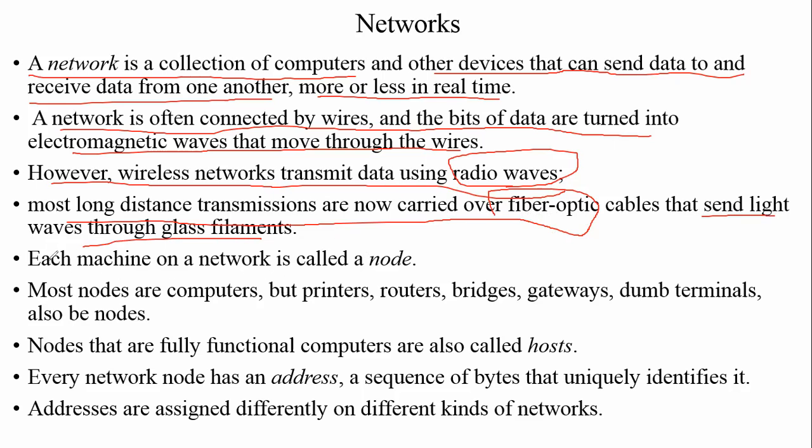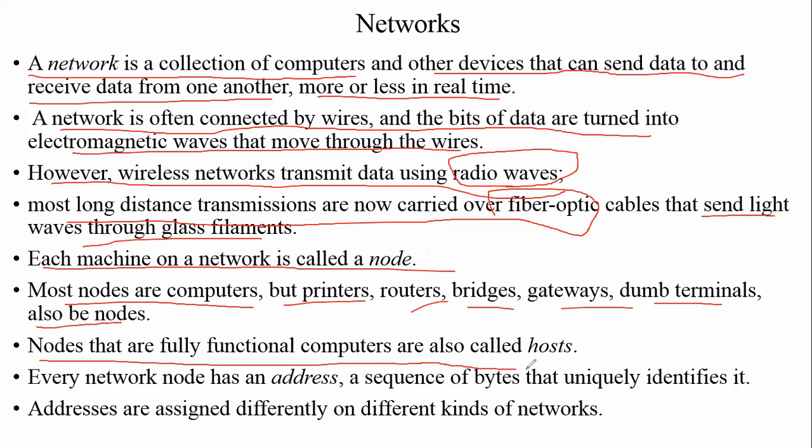Each machine on a network is called a node. Node, resource, computer, or terminal are the alternate names of a computer or node. Most nodes are computers, but printers, routers, bridges, gateways, and dumb terminals can also be nodes. Each and every device which is connected to the network is called a node. Nodes that are fully functional computers are also called a host.